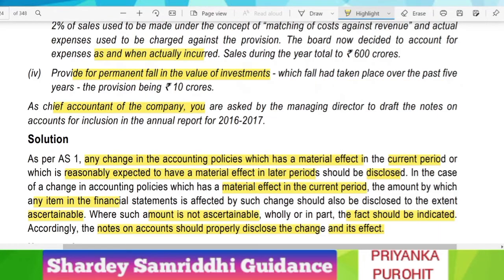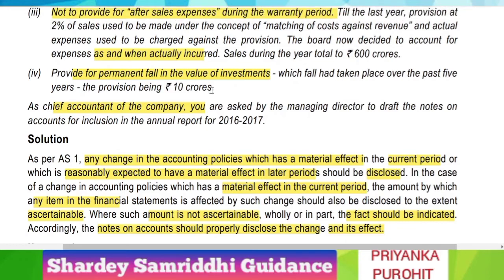So now let us look into the last part of the question, which says provide for permanent fall in the value of investment, which fall had taken place over the past 5 years, the provision being 10 crores. So since the past 5 years they have made a provision of 10 crores as a temporary fall in investment. Now they are going to consider this fall in the value of investment as a permanent fall.